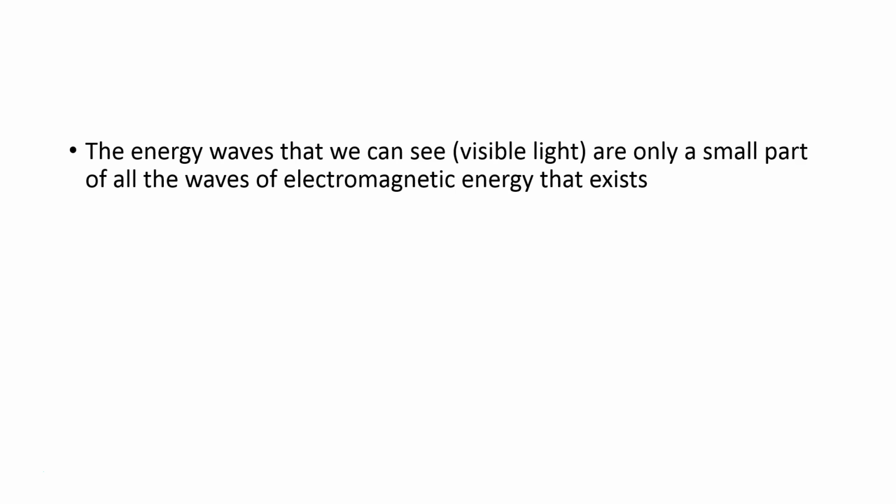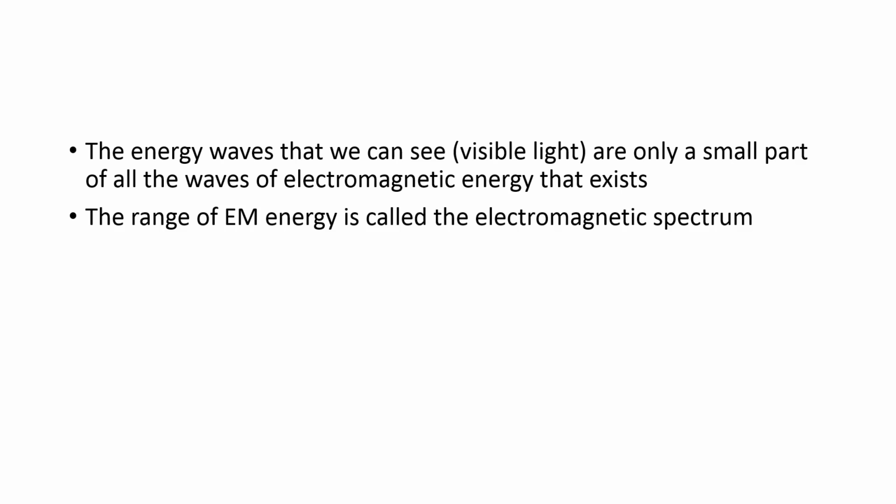The energy waves that we can see, the visible light, are only a very small part of all of the waves of electromagnetic energy, EM energy, that exists. The range of EM energy is called the electromagnetic spectrum, or the EM spectrum.